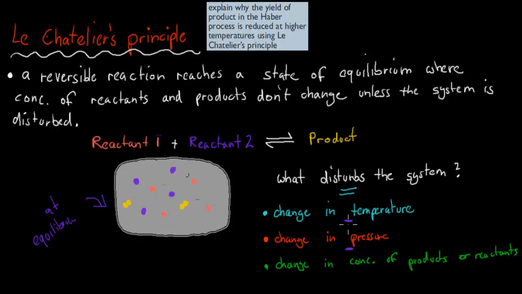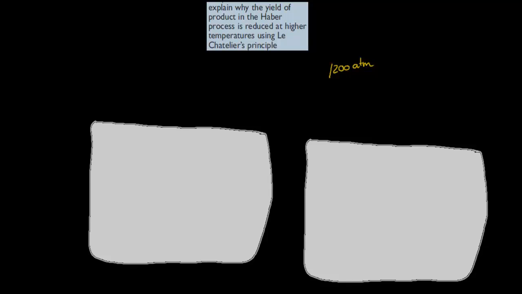But in this video, we have to talk about temperature specifically, because the dot point itself says explain why the yield of the product in the Haber process is reduced at higher temperatures using Le Chatelier's principle. So I have to explain why the yield of the product is reduced, using the theory of Le Chatelier's principle and changes in temperature. I'll go over what that means.